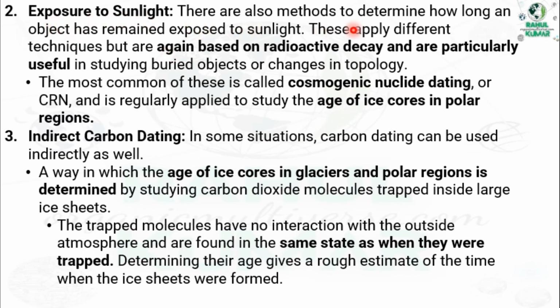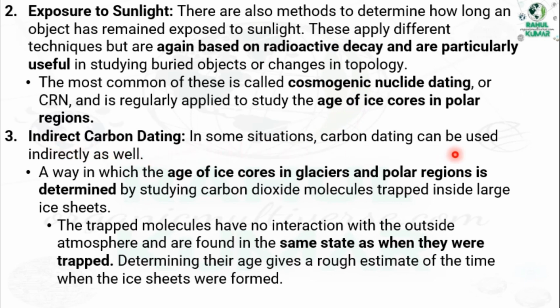Second is exposure to sunlight. There are also methods to determine how long an object has been exposed to sunlight. These apply a different technique but are again based on radioactive decay, and are particularly useful in studying buried objects or changes in topology. The most common of these is called cosmogenic nuclide dating, or CRN, and it is regularly applied to study the age of ice cores in polar regions.